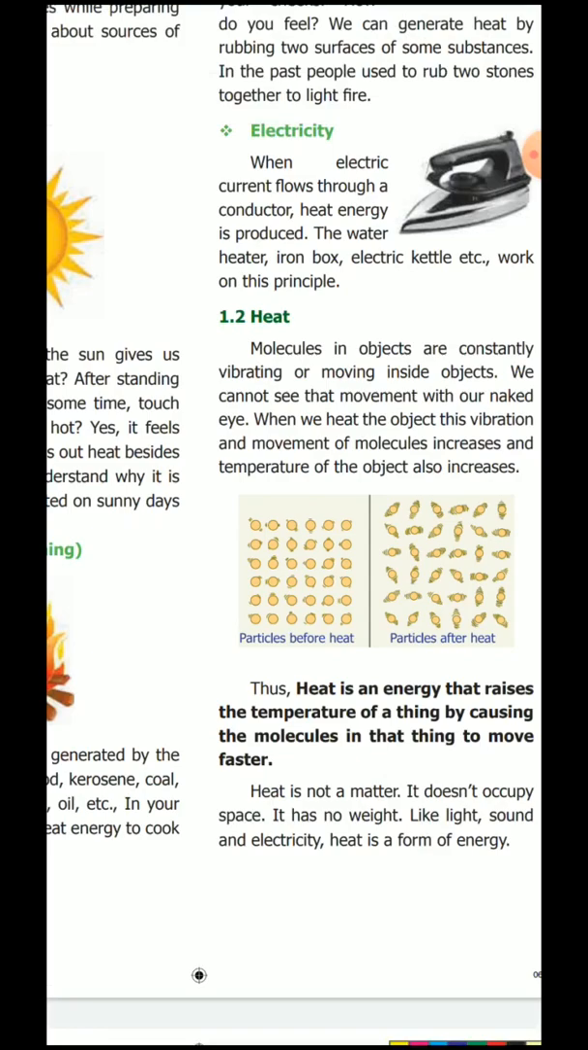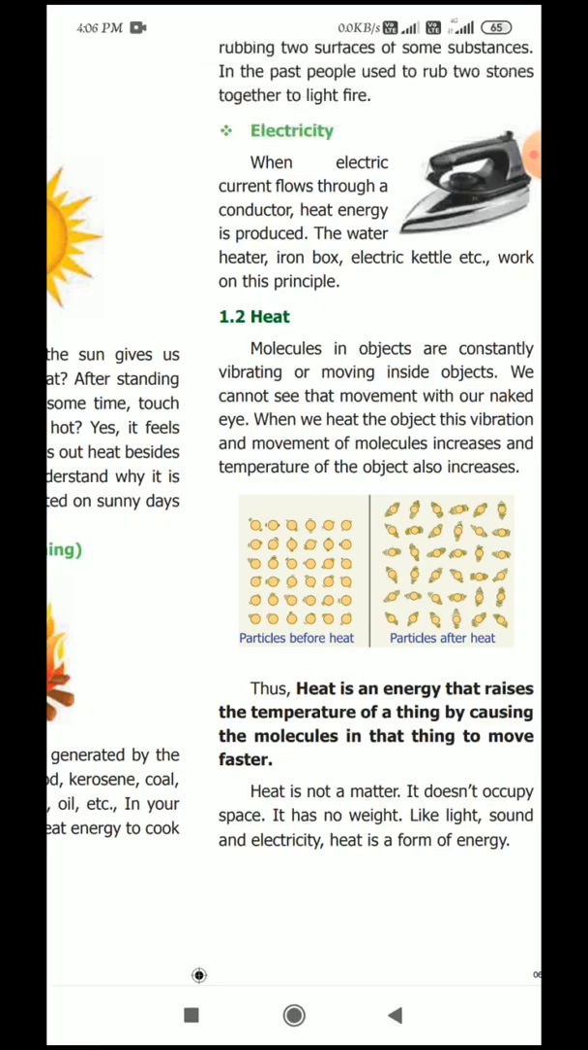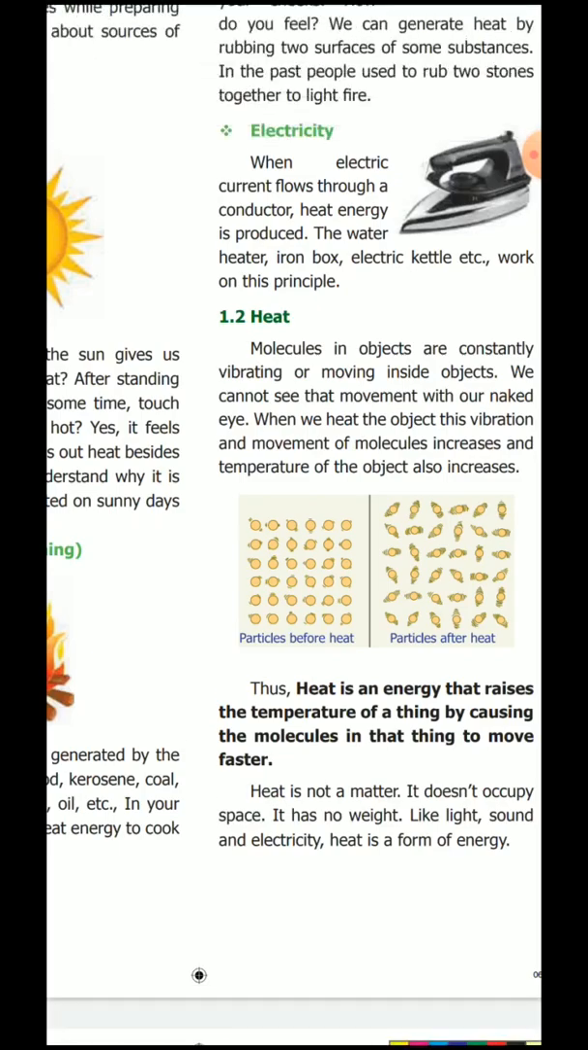Here, see down. Thus heat is an energy that raises the temperature of a thing by causing the molecules in that thing to move faster. So this is the 2-mark question. Please note down, children. Heat is an energy that raises the temperature of a thing by causing the molecules, already I told molecules means very small substance, in a thing to move faster. Okay, have you understood?